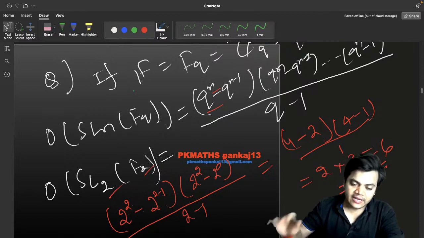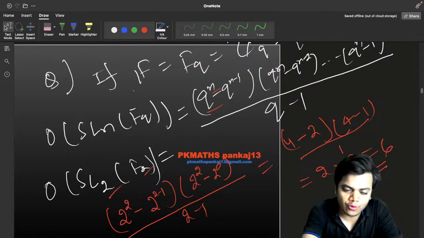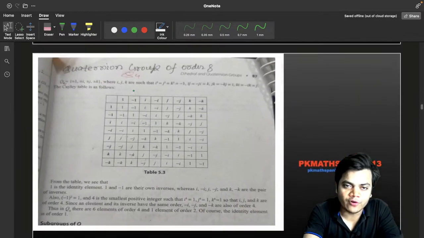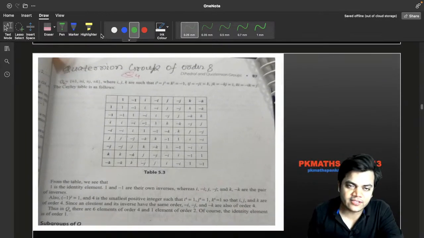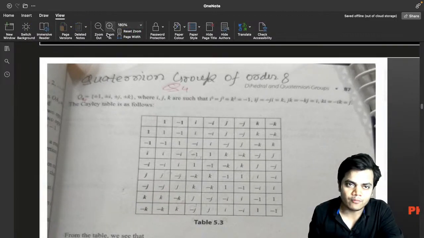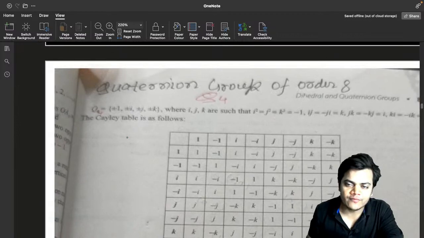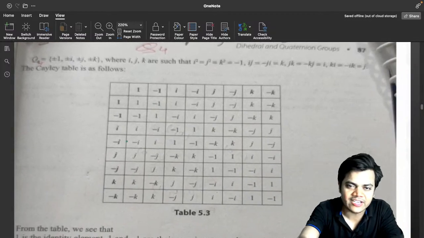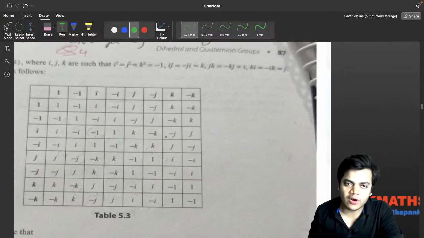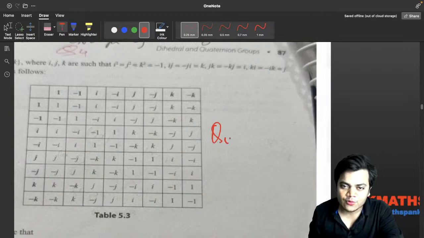Yes, now I am going to introduce you to the Quaternion group. Yes, you can see a beautiful picture over here, and this represents the Cayley table of the Quaternion group. Okay, so first of all I would like to write the Quaternion group in style so that you can understand what the thing is there.